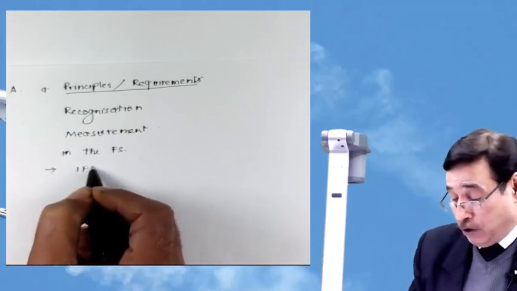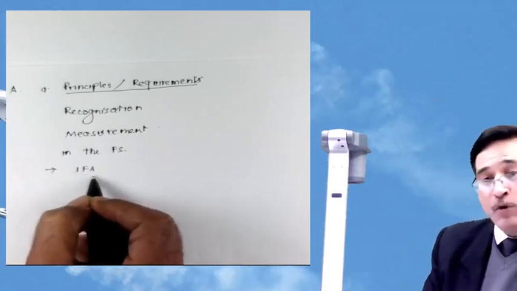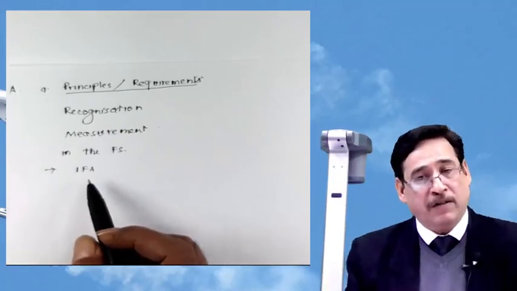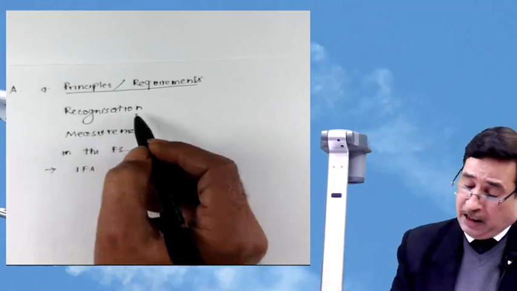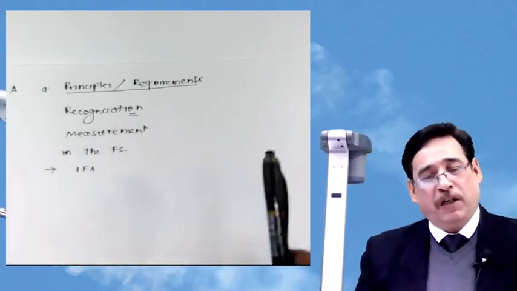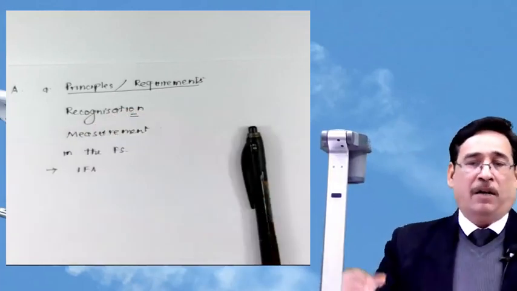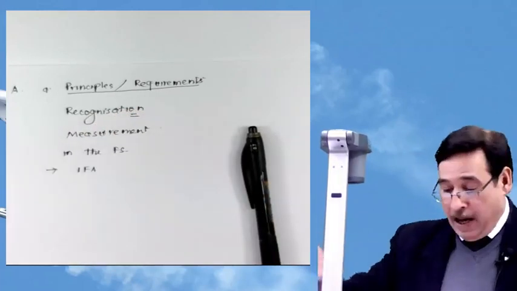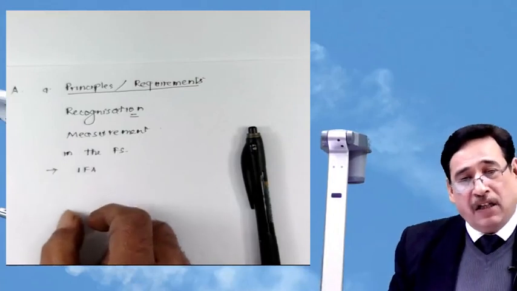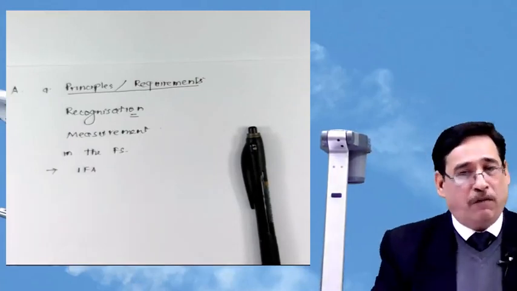Identifiable assets. You need not write at this moment. That is why I am using the short form, identifiable asset. I have seen many students actually who haven't been able to grasp the meaning of recognition. The standard says that the acquirer will actually recognize the identifiable asset. Now, what is the meaning of this recognition?